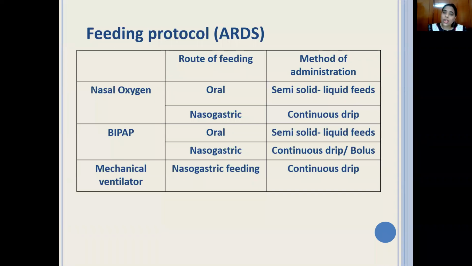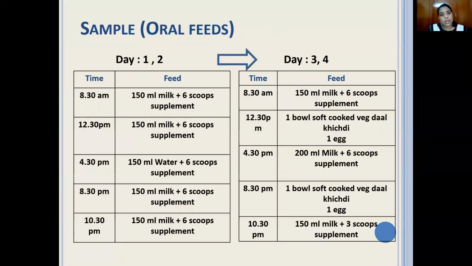Similarly, with nasogastric, you can still feed this patient by continuous drip or bolus, but continuous drip is a better option. And if the patient is on a mechanical ventilator, then the patient is obviously going to be on nasogastric tube feeding. That's when the preferred method of administration is feeding through continuous drip.